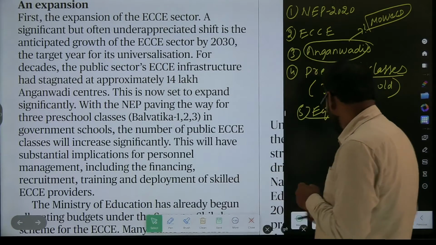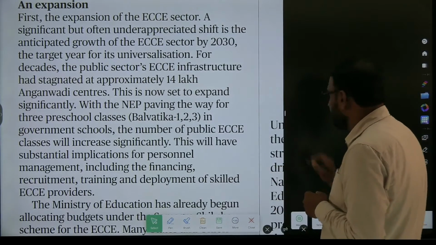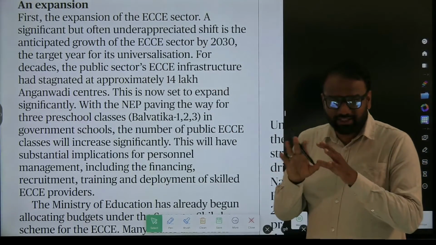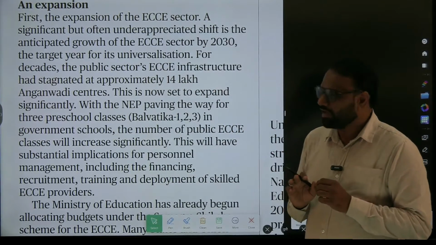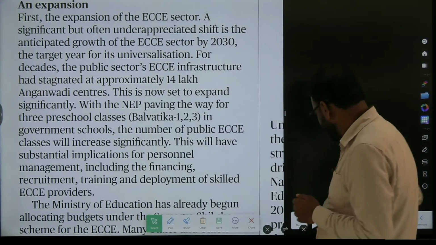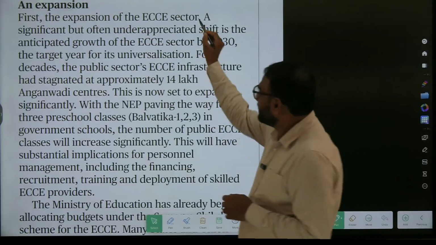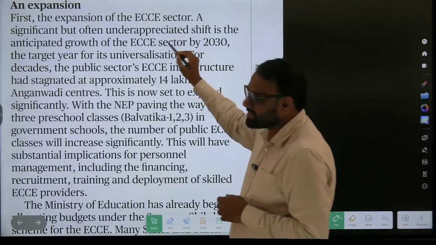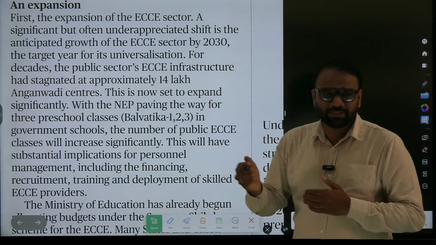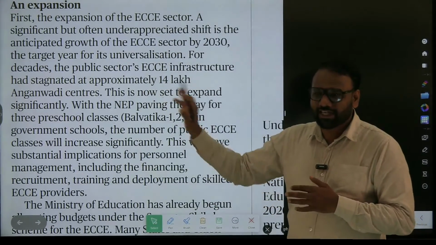Okay, so we'll go to next. Here, first, expansion of the ECC. In the previous paragraph we saw that there are 3 important changes that have taken place. So the expansion of the ECC sector. What is the expansion of the ECC sector? What is he speaking? ECC means up to 6 years old. Previously only Anganwadis were there. Now there is an expansion. Okay, there is an expansion which is hinting at.